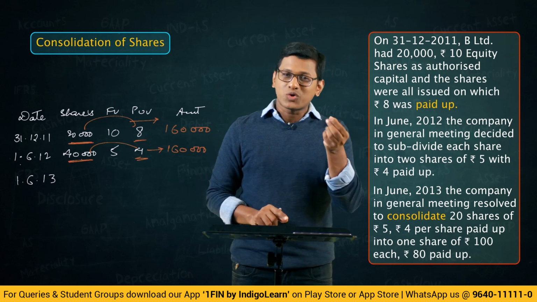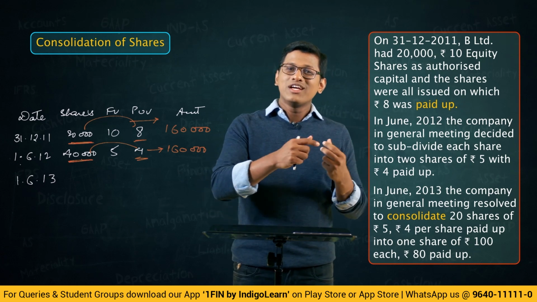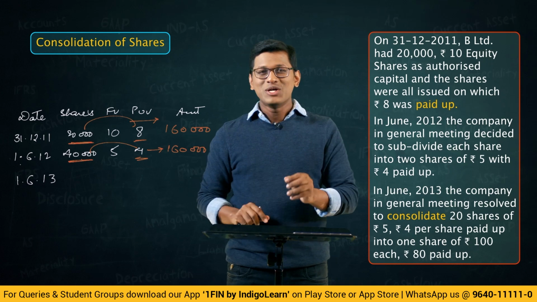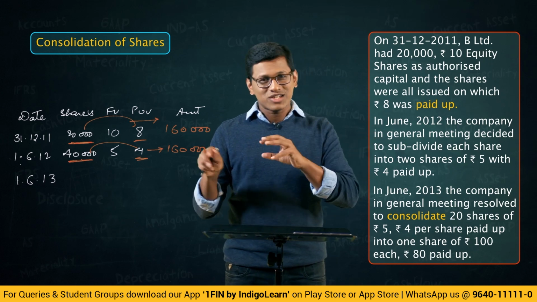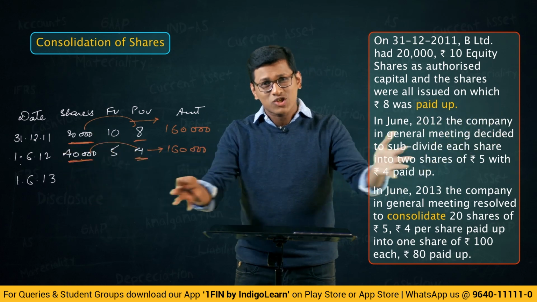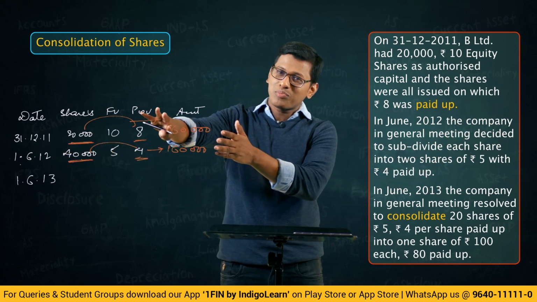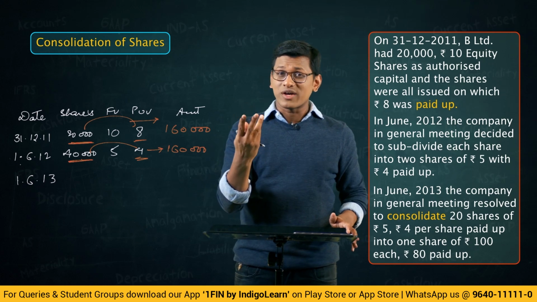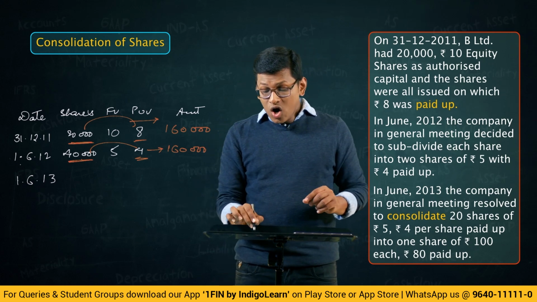So if you have 20 coins of 1 rupee each, the company is saying you return all of that, I will give you 20 rupees note, something like that. So each share, what the shareholders have, they have to put together all those shares and then consolidate them, give these away to the company, and the company will in turn give new shares, but the new shares have a different face value. Okay, now come to this.